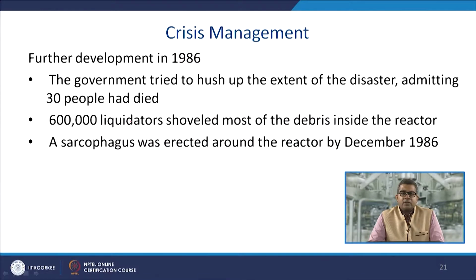There were several further developments in 1986. The government tried to hush up the extent of the disaster, admitting that 30 people had died, and 600,000 liquidators shoveled most of the debris inside the reactor, and a sarcophagus was erected around the reactor by December 1986. So you can see that after this accident, it took around 6-7 months to go ahead.